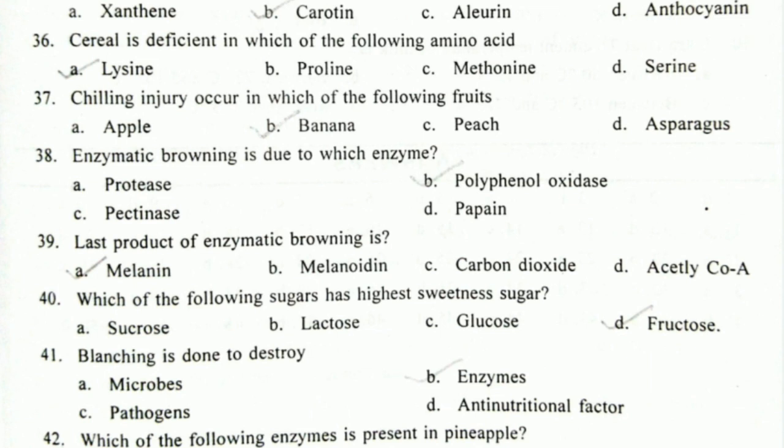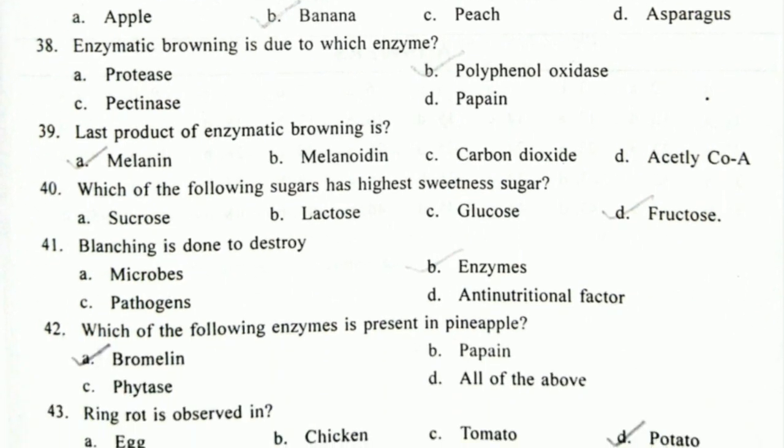So the polyphenol oxidase is the enzyme which acts upon these polyphenols and converts them into quinones and finally into melanin. And the melanin is a brown color pigment which is the result of this enzymatic browning. You can easily observe this browning reaction in apples, brinjal, potato. You must have observed that when we cut apples or bananas, after some time they turn brownish. So that is the example of enzymatic browning.